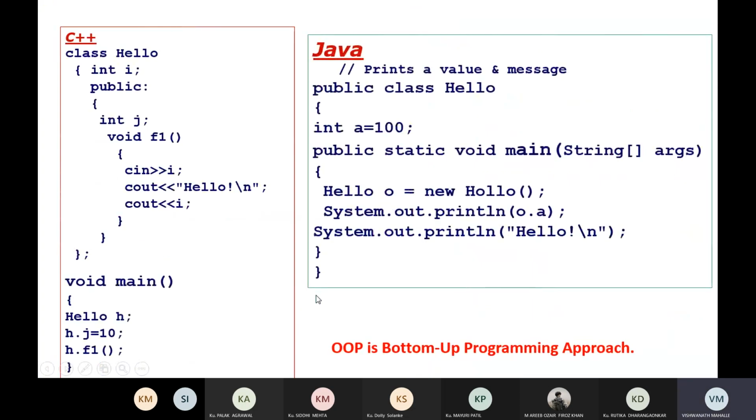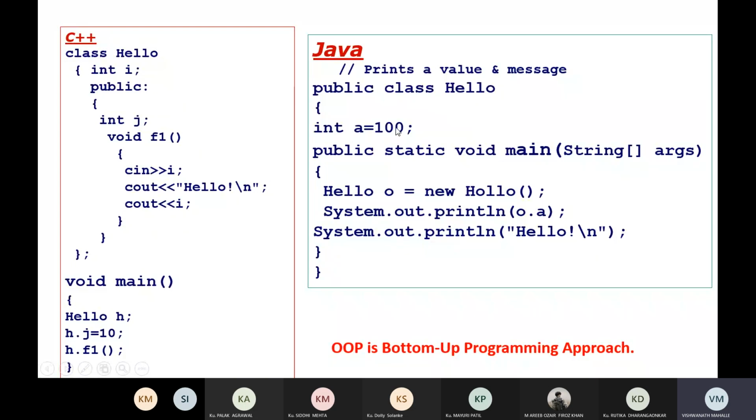This is another example. Here the C++ example is given, and this is the Java program example. In this way we can use classes and objects. Here, class Hello: Hello is the class name. You already know class is the keyword, and Hello is the class name, which is user defined.